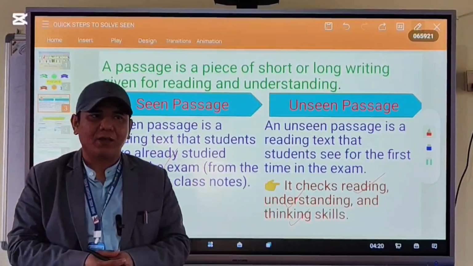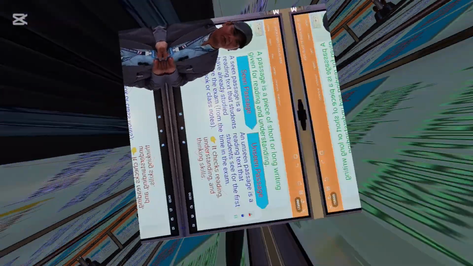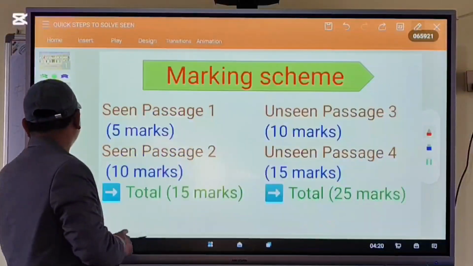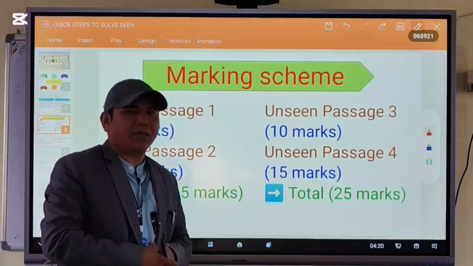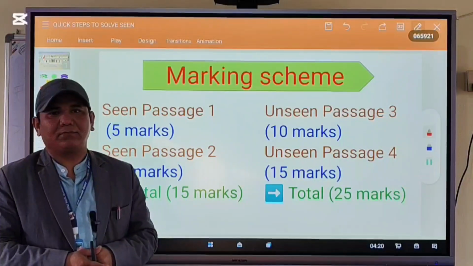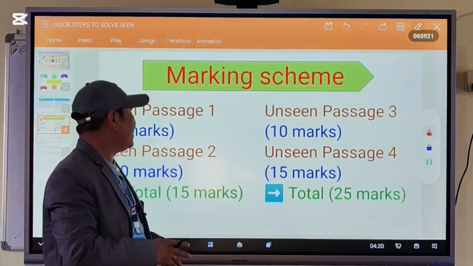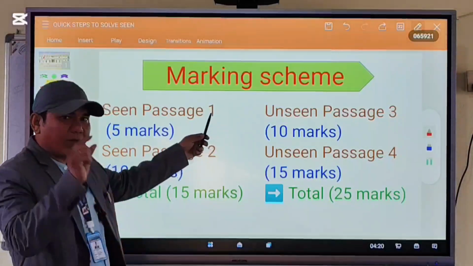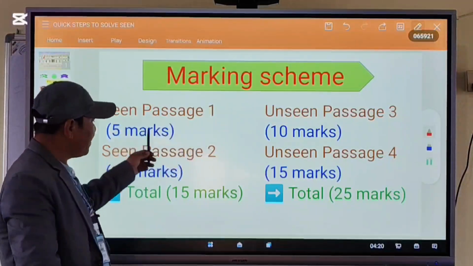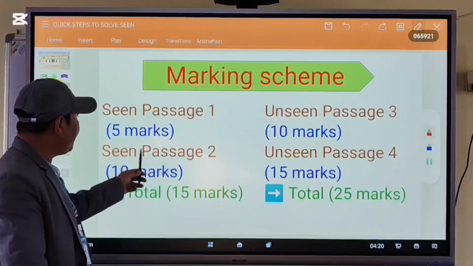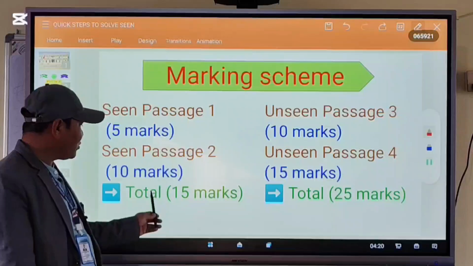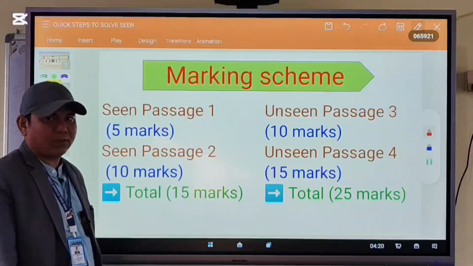Okay? Now, the most important thing is marking skill. Listen to me carefully. Okay? Seen passage number 1 carries 5 marks. Seen passage number 2 carries 10 marks. Altogether 15 marks.